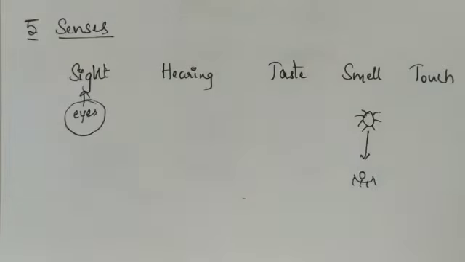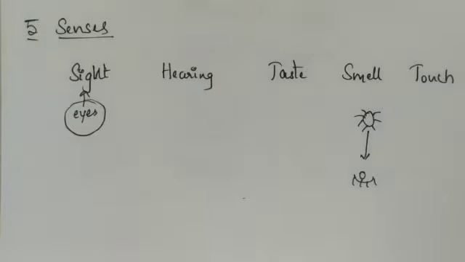But at night we are not able to see the object. Why? Because at night the sun will not be present, but the moon will be present, and the moon does not have its own light. That is why we are not able to see objects at night.